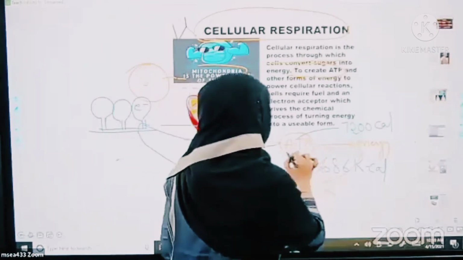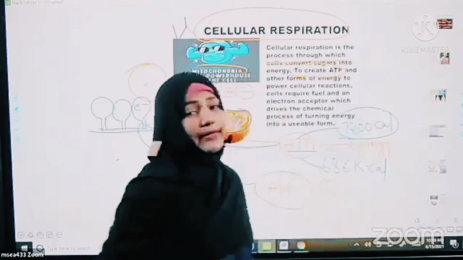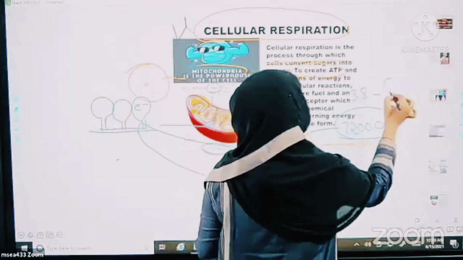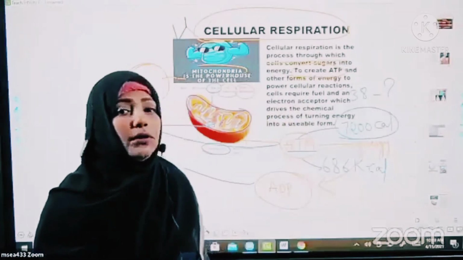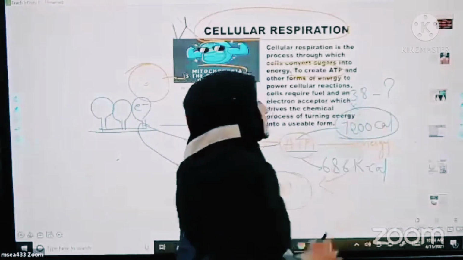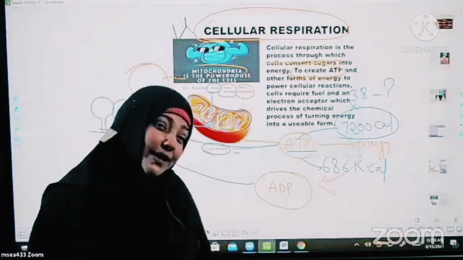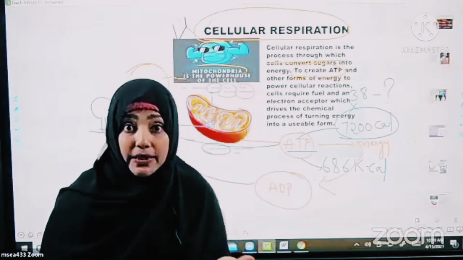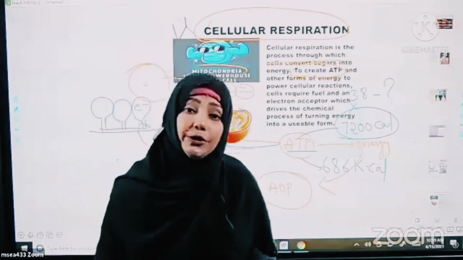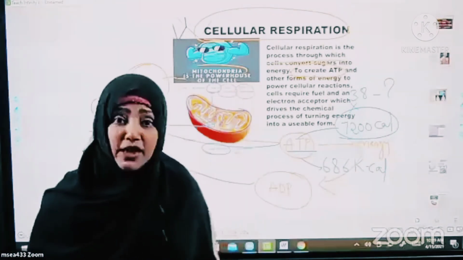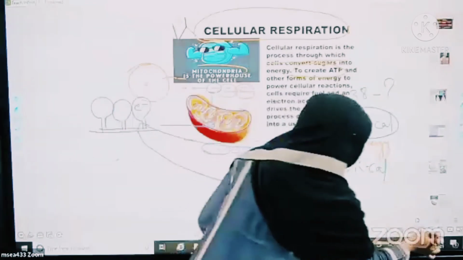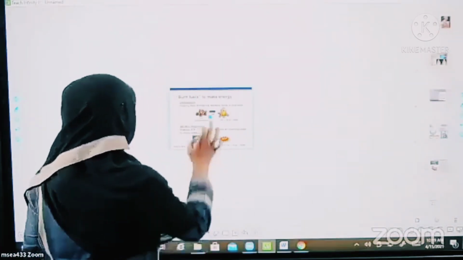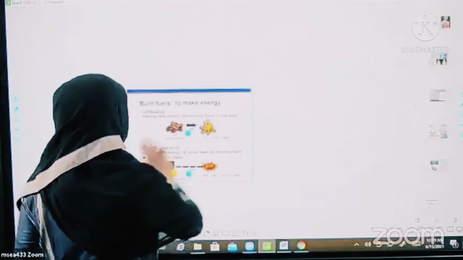So if one ATP molecule gives 7,200 calories of energy, then how much do 38 ATP molecules give? You have to multiply 38 into 7,200. It will be around 2,36,000. Exactly. You see how much energy is produced to carry out many physical, physiological and also metabolic processes. This is about mitochondria and how mitochondria plays an important role.